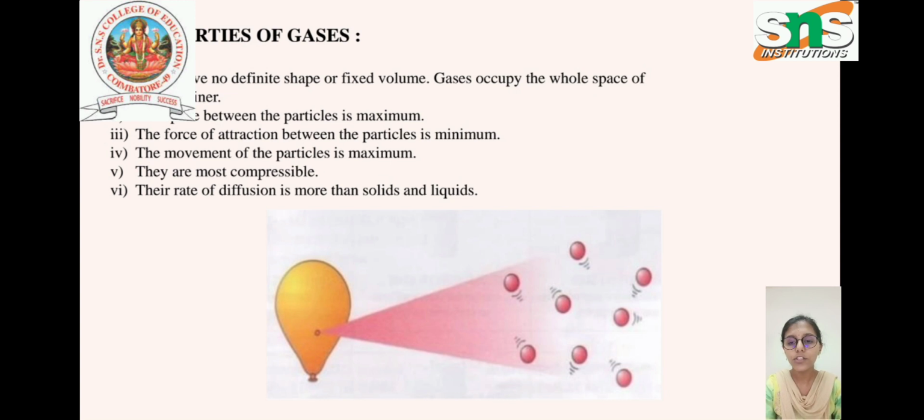Now we'll see properties of gases. Gases have no definite shape. Here we'll take a balloon as a gas. Gases occupy the whole space of the container, and the space between the particles is maximum. The force of attraction between the particles is minimum, so the movement of the particles is also maximum. Gases are most compressible, and the rate of diffusion is more than solids and liquids.